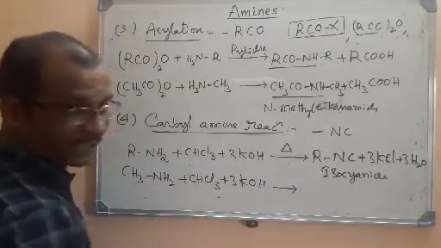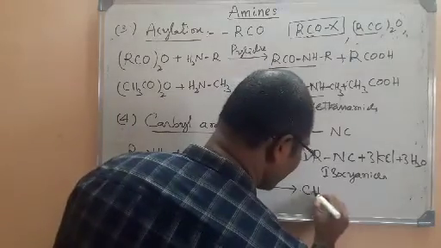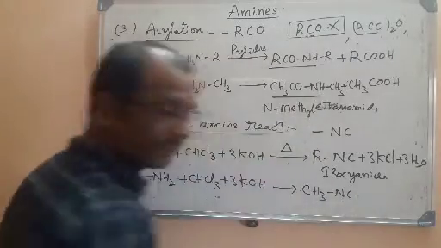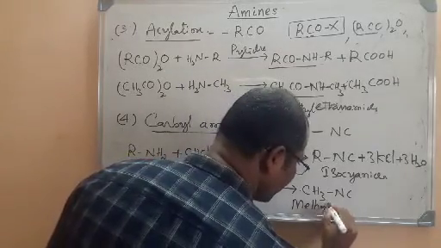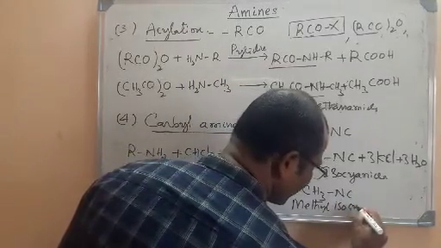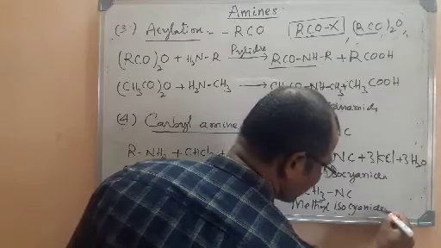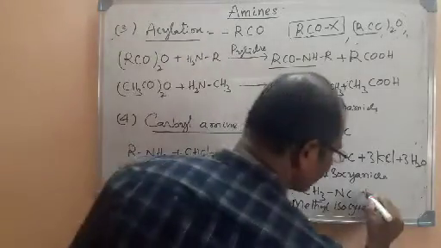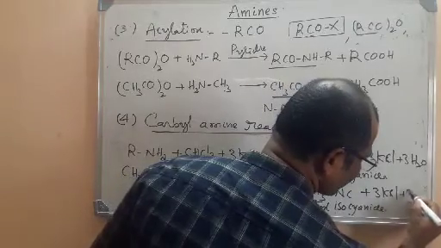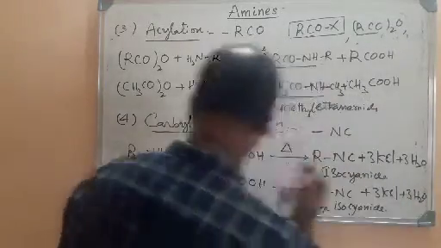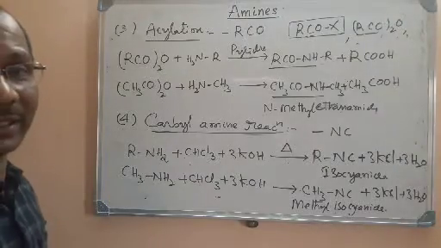to form here? CH3NC. CN means cyanide. Here CH3NC means methyl isocyanide. It is nothing but methyl isocyanide along with the potassium chloride and water molecule. This is called a carbylamine reaction.